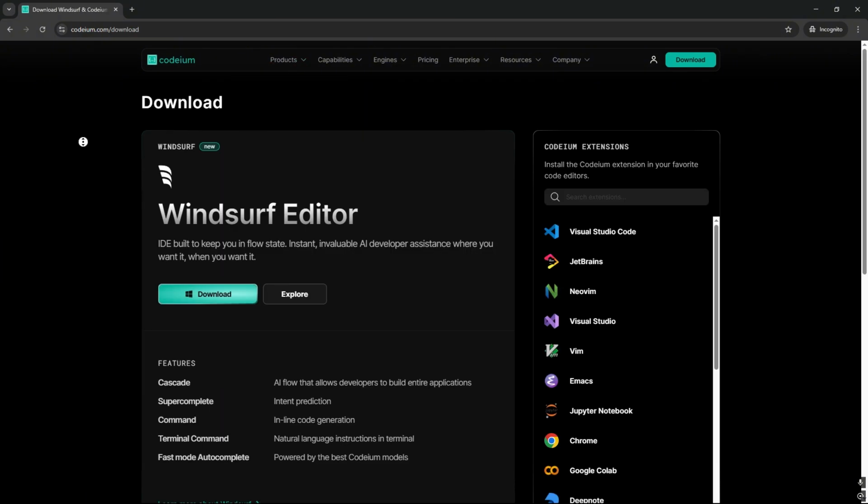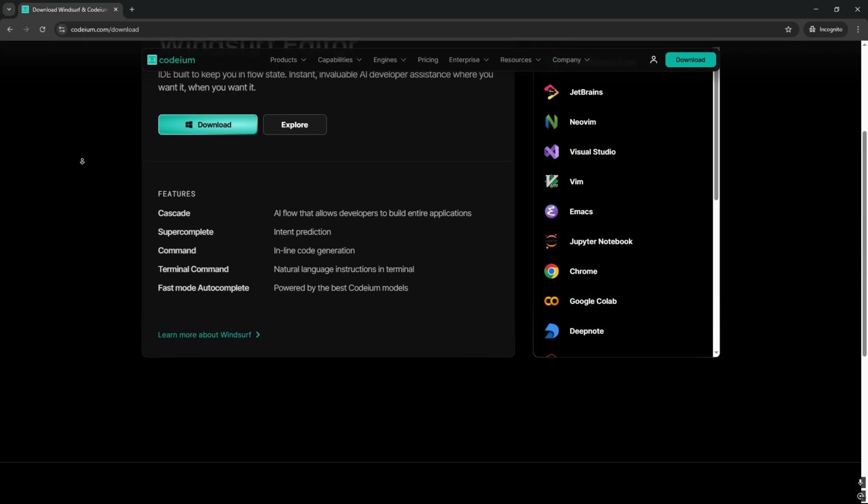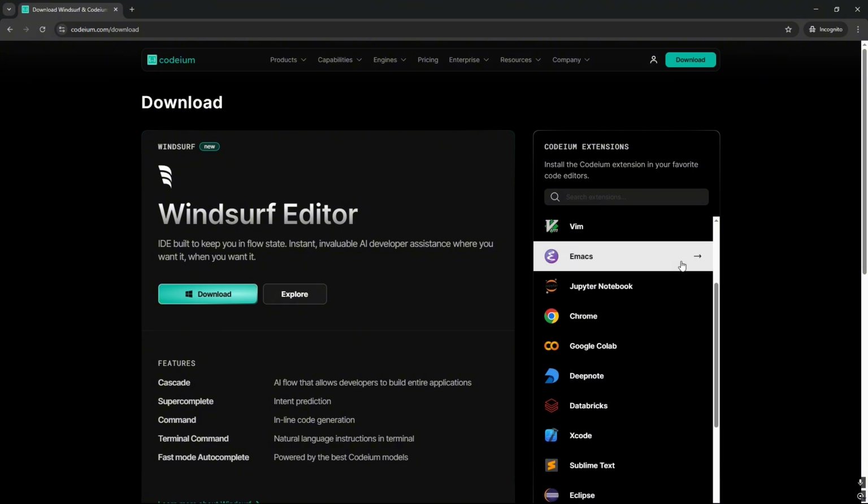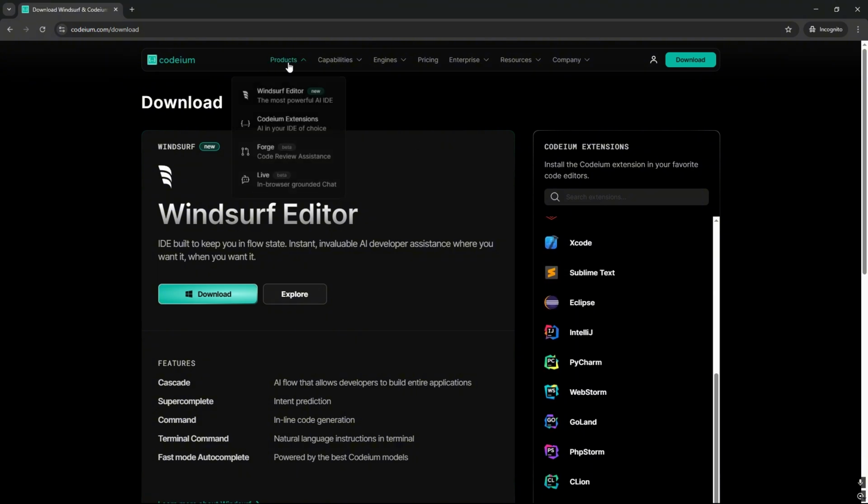New technology. As a relatively new tool, Windsurf AI is still under development. This means that it may have bugs or limitations that are not yet fully addressed.